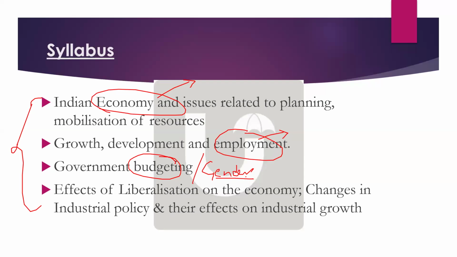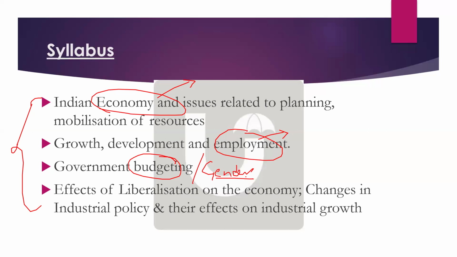In the budget, they are called the four castes. So in this way they may ask a question, and that also we will see. Today, especially, we'll focus more on gender budgeting. Tomorrow, Bright Sir will be focusing on those four parameters. Okay. Next, effects of liberalization.